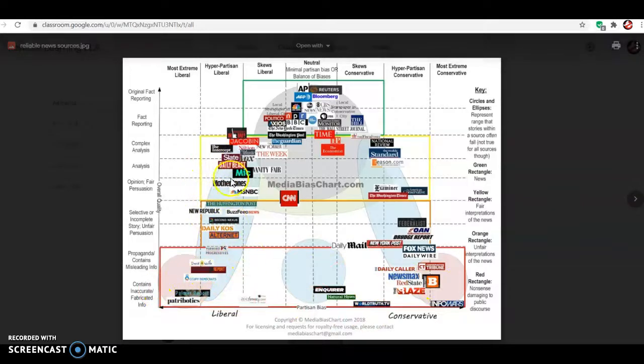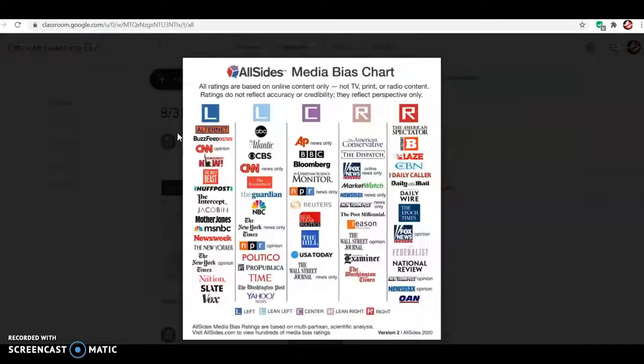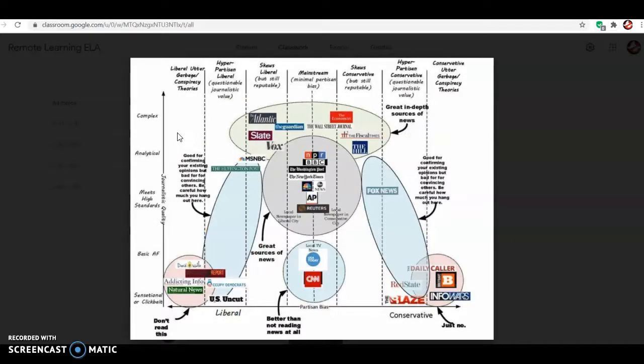So this stuff in the middle tends to be reliable. I'm not going to say the rest is not reliable. I'm just going to say the middle tends to be reliable. As you guys go over to this one right here, you guys can see.